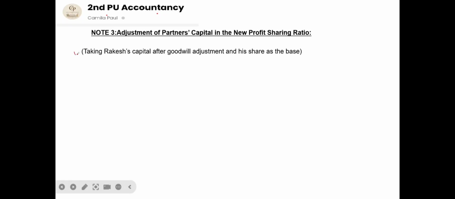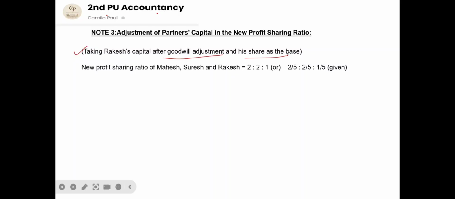So for that, first we need to calculate the new capital. Now we are going to calculate the new capital based on the new partner. So here, take Rakesh's capital after goodwill adjustment and his share as the base. So we will take the new profit sharing ratio first, that is given in the question in the adjustment, 2:2:1, or we can write it as 2/5, 2/5 and 1/5 for the new firm. So we are going to first find out the new capital keeping the new partner's capital as the base.